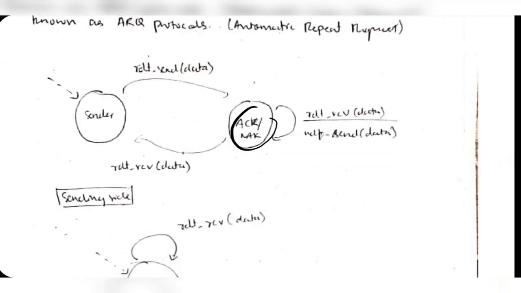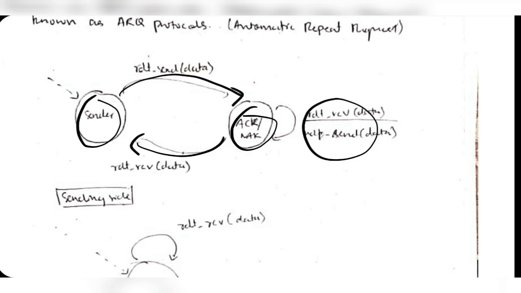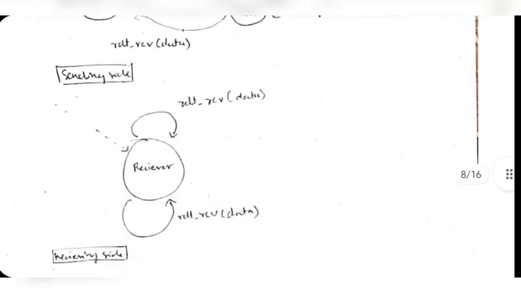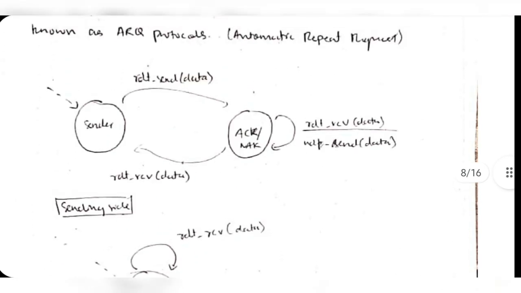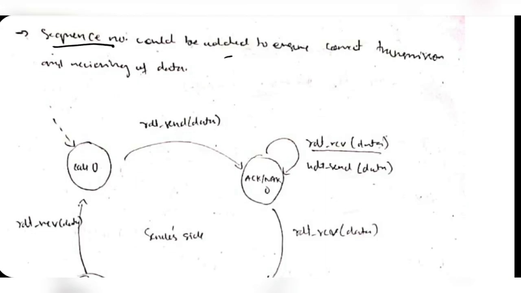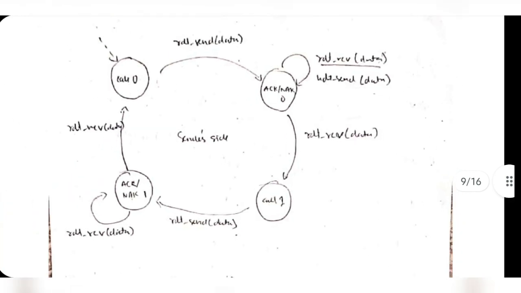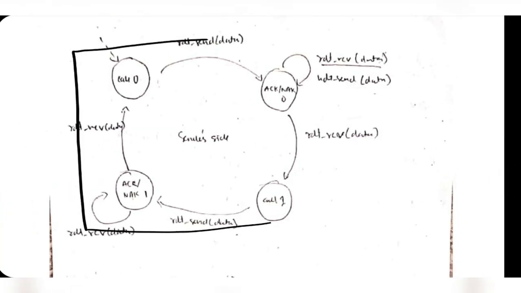Here you will have the acknowledgement state, and here is the sender state. Here it will send the data, and here it will send the acknowledgement. The receiver side will also be the same, but the acknowledgement will not be there. Acknowledgement only applies for the sender. Also, sequence numbers are added to ensure the correct transmission and receiving of the data. When we add the sequence number, the whole transmission becomes more reliable.